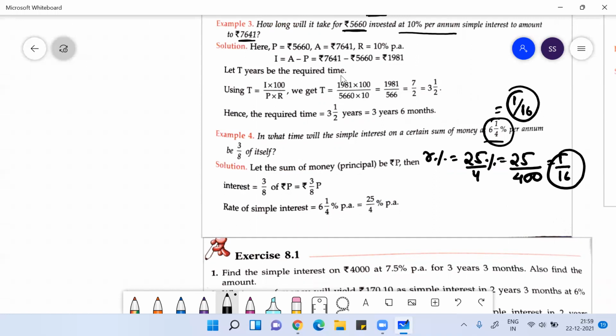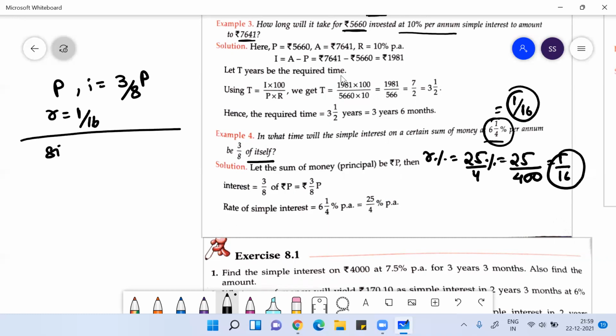What they're asking: in what time will the simple interest on a certain sum of money at 6 1 by 4% be 3 by 8th of itself? Means whatever you take as principal, your interest would be 3/8 of the principal. They're asking you what time, where they're giving you R as 1 by 16.